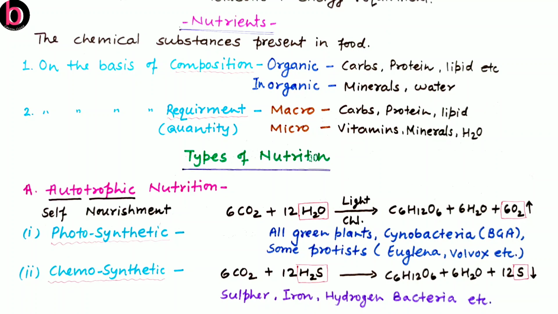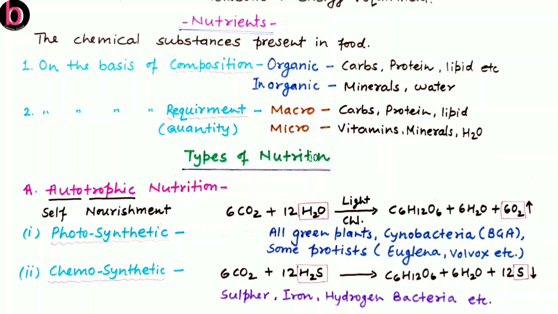Next is chemosynthesis. During chemosynthesis, the organisms do not depend on a light source. Here they use chemical energy for synthesizing their food, so we can say a chemical source of energy. For example, 6CO2 plus 12H2S gives glucose plus water. Here the source is hydrogen sulfide, H2S, that's why the released substance is sulfur, 12 sulfur. This is performed by sulfur bacteria.